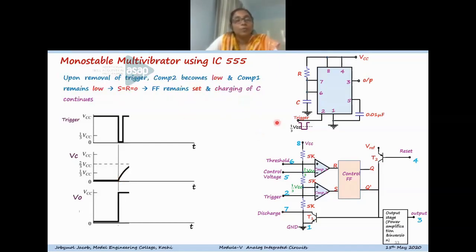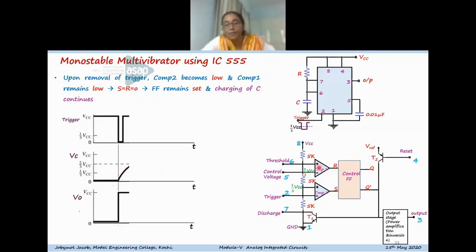Now, upon removal of the trigger signal, suppose after this low value the trigger again becomes high. What happens? The trigger input to comparator 2 becomes high, so S becomes 0 again.